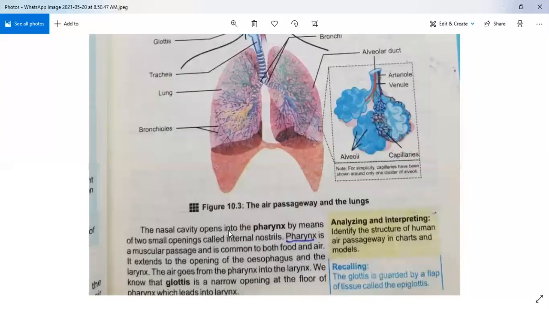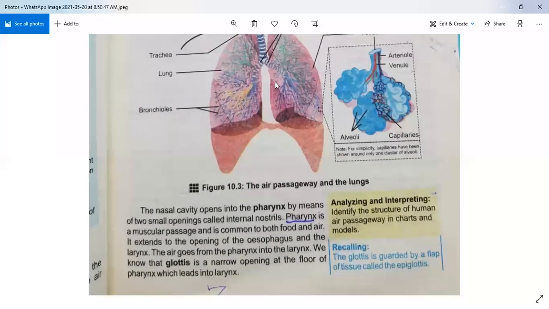The nasal cavity opens into the pharynx by means of two small openings called internal nostrils. So you can call it internal nostrils. You can also see this part is called internal nostrils, and these are called external nostrils. So these openings open into the internal nostrils.